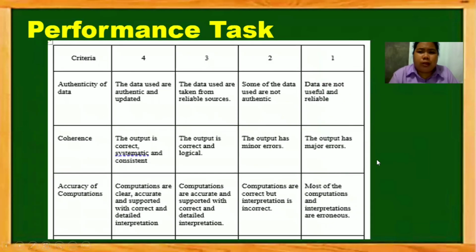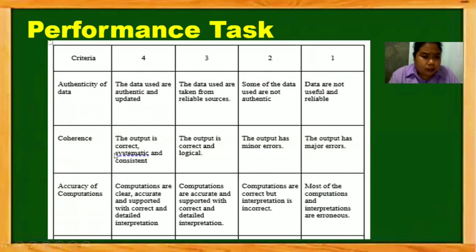So here's the scoring rubric of the performance task. We have here the numbers 4, 3, 2, 1, and the criteria are authenticity of data, coherence, accuracy of computations. Then we have another two later. For authenticity of data, you get 4 if your data is authentic and updated, 3 if it is reliable from the sources, 2 if the data used are not authentic, and 1 if the data you get is not useful and reliable.